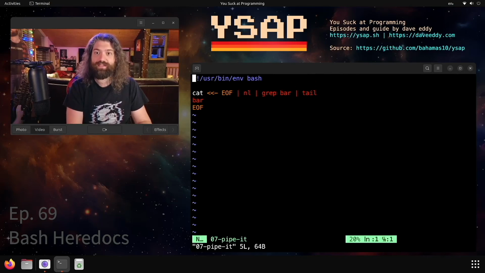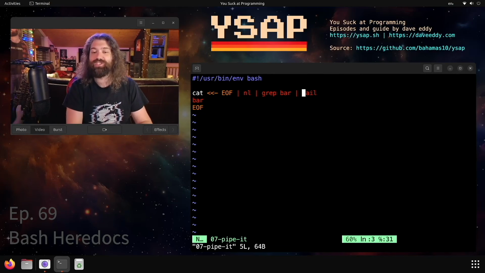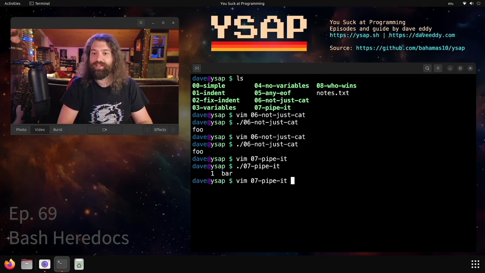So in our next example, you can pipe this. My syntax highlighter doesn't like it, but it works. We're going to cat whatever comes in here. Cat's going to pipe this to NL, which will give it line numbers. We're going to grep for the word bar, which should match because it's right there. And then we're going to pipe it to tac, which again won't really do much. This is just to show that the pipeline will work how we expect it to. And there we go. We can see the first line was bar.